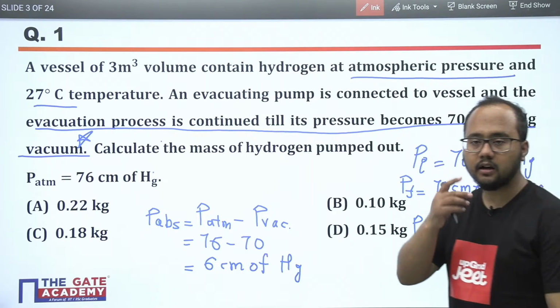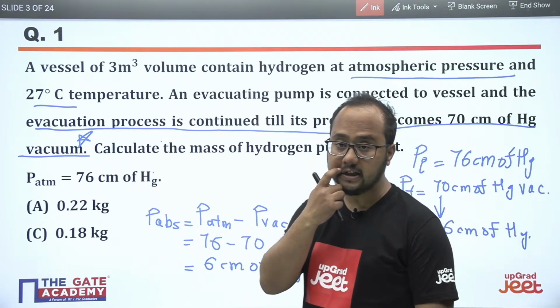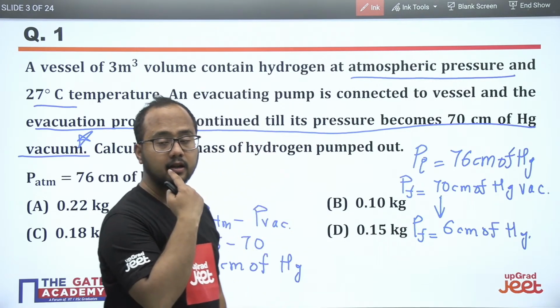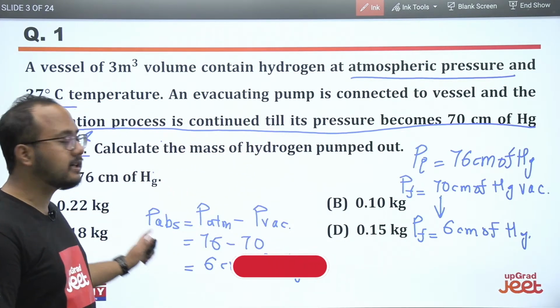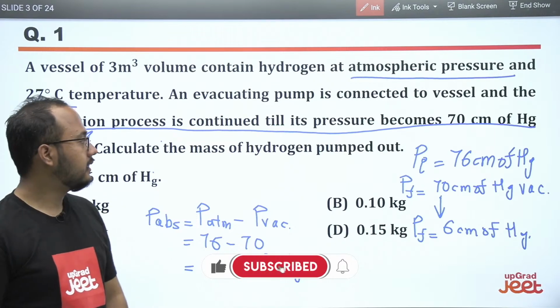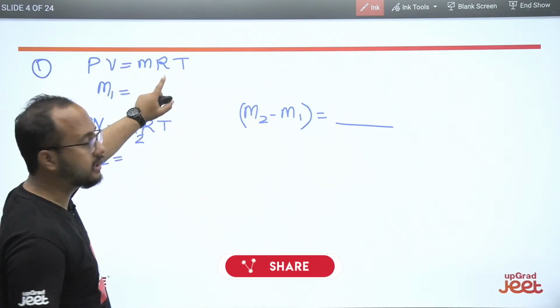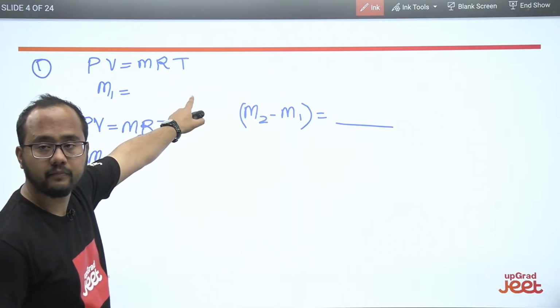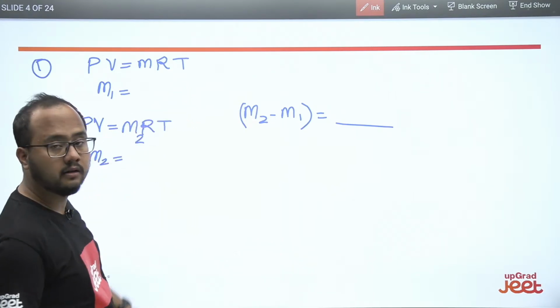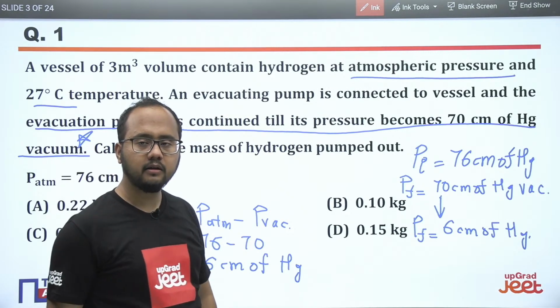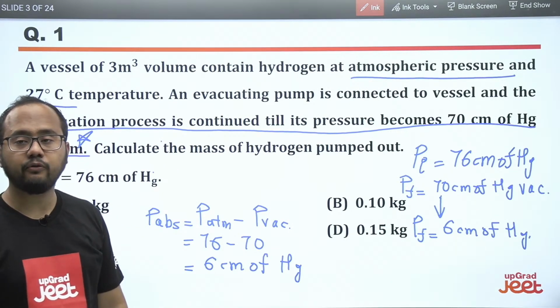112.33 kg? No, this is not the correct answer. 0.22 is the correct answer. Option A is correct. See, first of all, remember one thing: PV is equal to mRT, this equation. What is the value of R here? Can you tell me the value of R here?